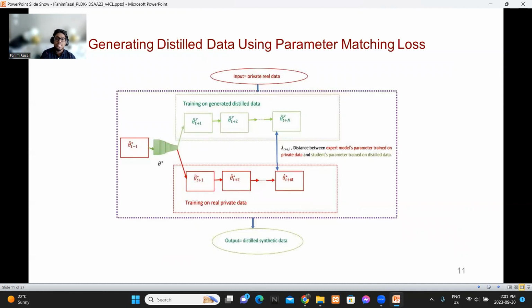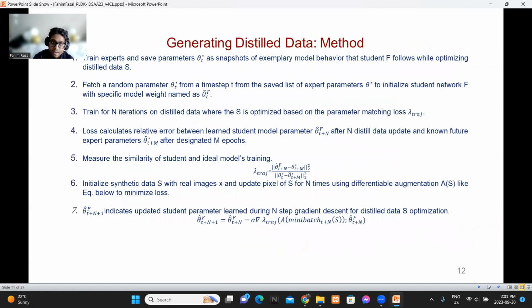If you look at the image carefully, the red rectangle and the parameters in the rectangle, theta star t, indicate the parameters of the expert network when trained on real private data. We train 80 to 100 expert networks on the real private data and store only the best parameters for each time step t as theta star t. And theta f t indicates the student model f's parameters while training on distilled synthetic data. We try to minimize the distance between the expert model's parameters trained on private data and the student model's parameters trained on distilled data. So in the whole process, the input will be private real data and the output will be distilled synthetic data. We train the expert and save theta star t, a snapshot of ideal behavior that the student should follow while optimizing the distilled data S.